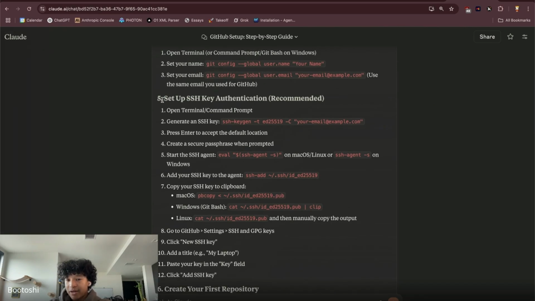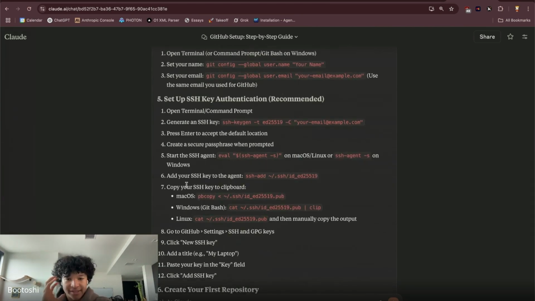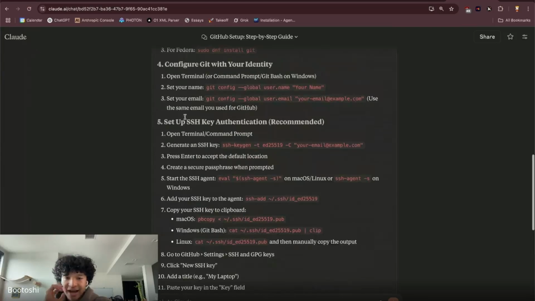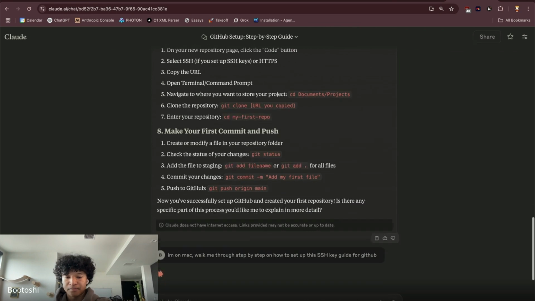This process could get complicated, but again, I might get stuck on this step and think, what is an SSH key? Literally anytime you're following anything and something doesn't make sense or you don't know how to do it, just ask Claude or any AI system you work with to go deeper. I'm on Mac, so again, context is important. I'm not on Windows. I'm going to tell Claude: I'm on Mac. Walk me through step by step how to set up this SSH key guide for GitHub.